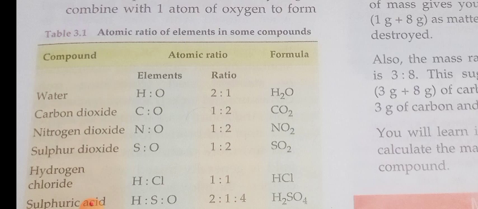Okay, two parts of hydrogen and one part of oxygen only will make water. If it is one part of hydrogen and one part of oxygen, it is not considered as water. Did you understand? So the compound must be present in a fixed proportion.